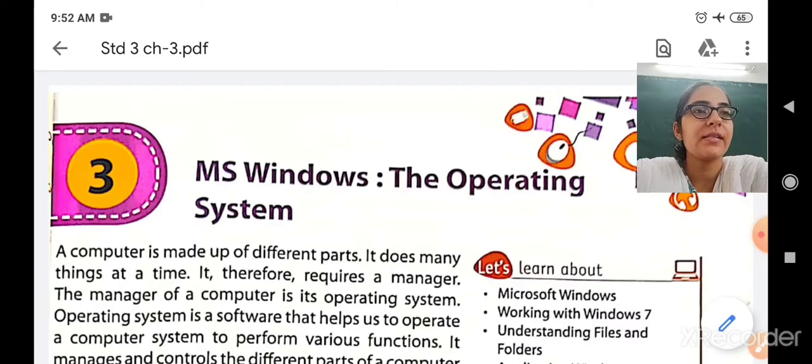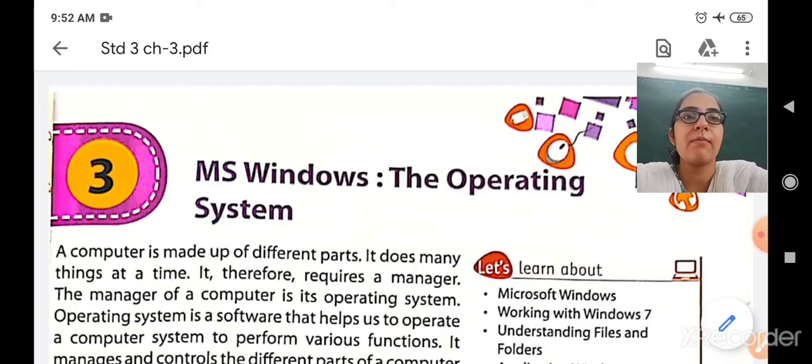In the previous class, we have already finished our chapter number 2 and we have already discussed the exercises also. So now we will start our chapter number 3, that is MS Windows, the operating system. Here we will study about the operating system of MS Windows, like Windows 7, Windows 8, Windows XP, Vista, etc. Okay, so now let us discuss this chapter.